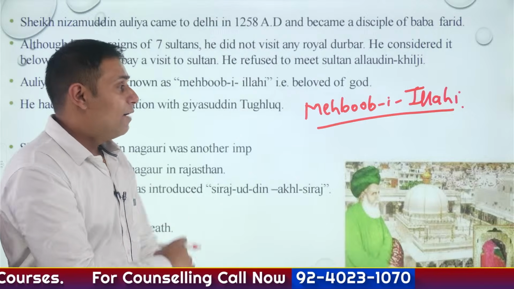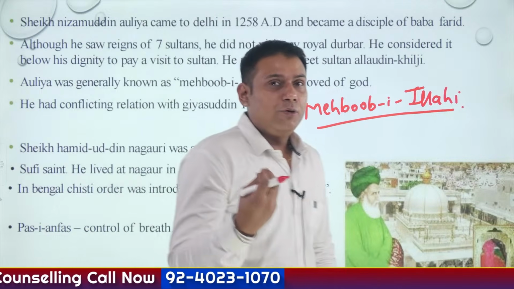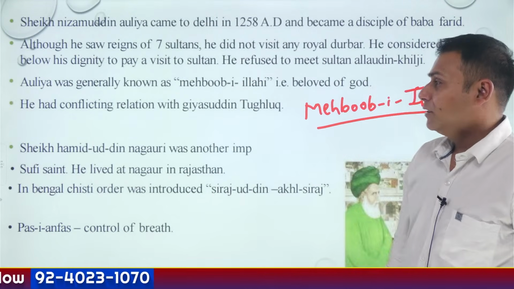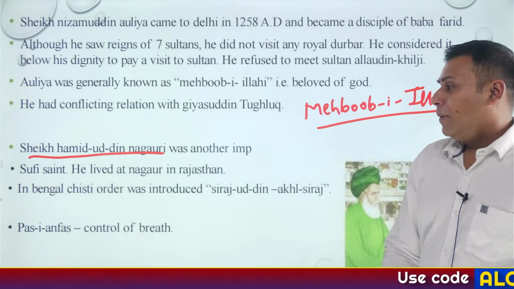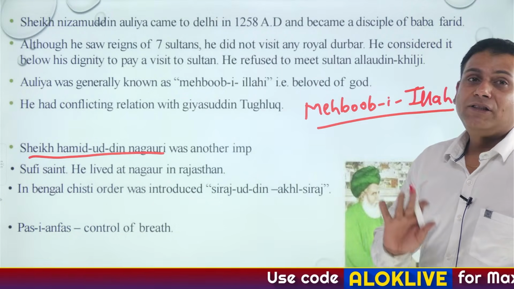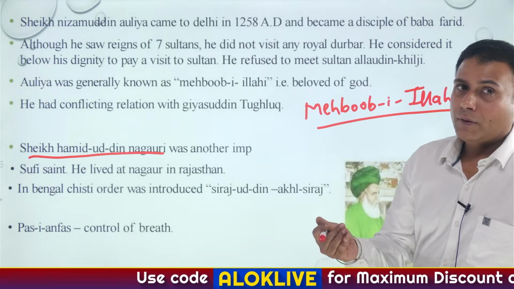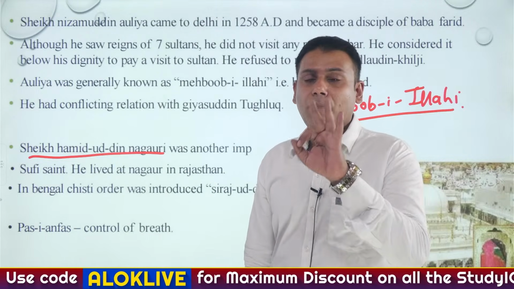Okay. Apart from this, Nizamuddin Auliya, there were other Sufi saints, specifically Sheikh Hamid Uddin Nagori. Now, precisely speaking, Sufi saints believed in something called simplicity. Is that clear? So, just remember three important Sufi saints.